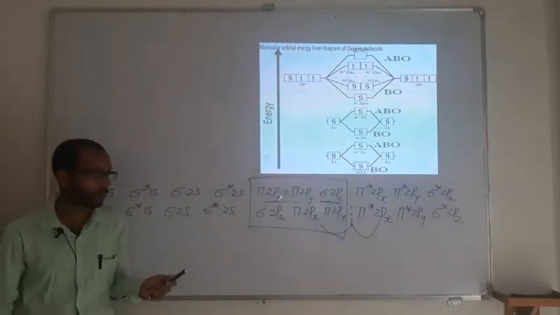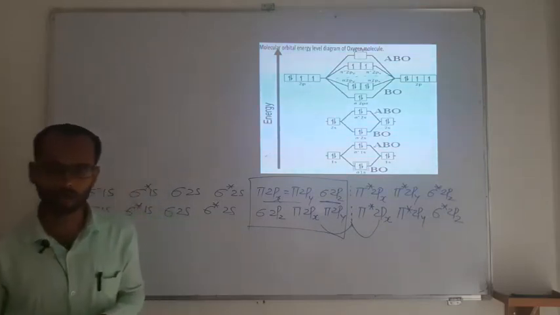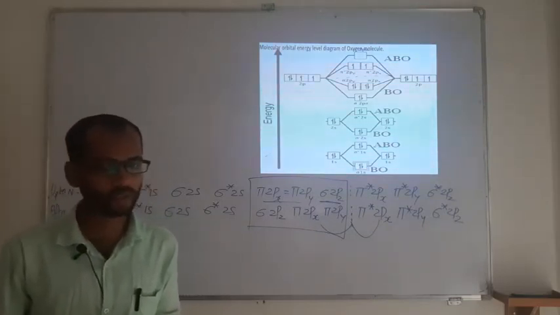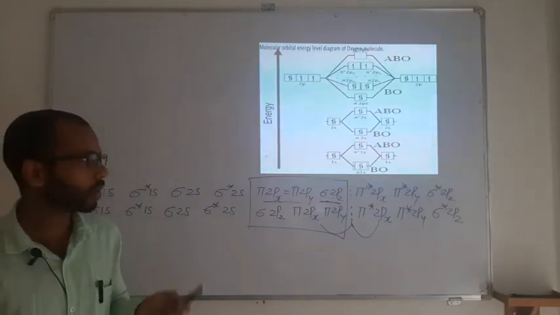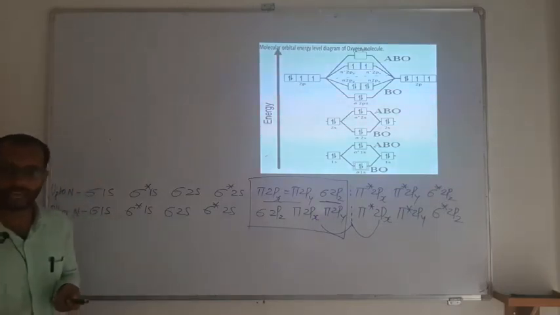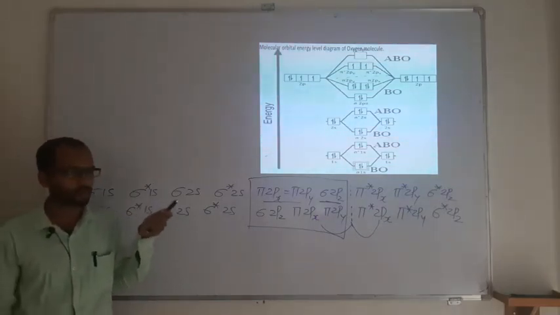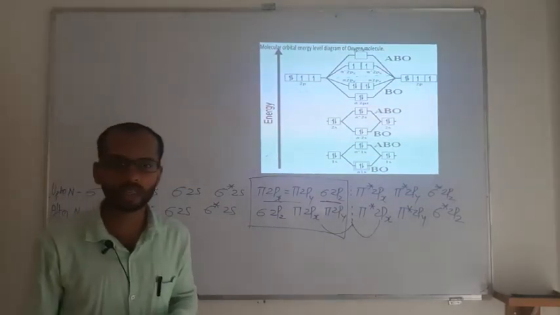This is most important, because on the basis of electronic configurations only we talk about the bond order. You can explain even the stability as well as the electronic configuration. So we will have some examples, neutral as well as charged, because most of the time one definite question will be there on the basis of MOT theory.